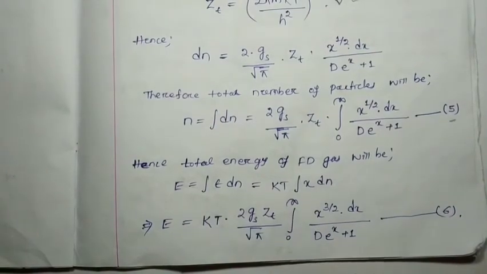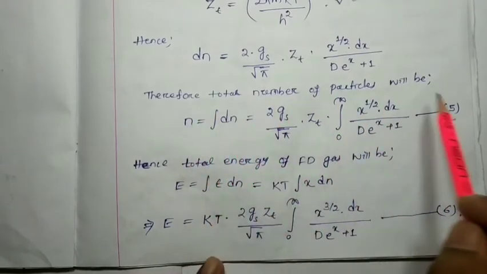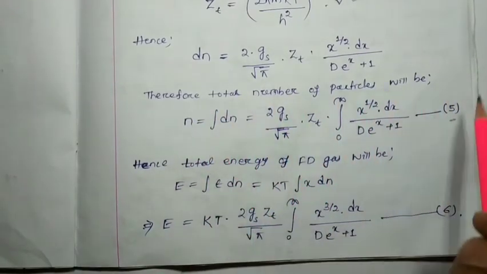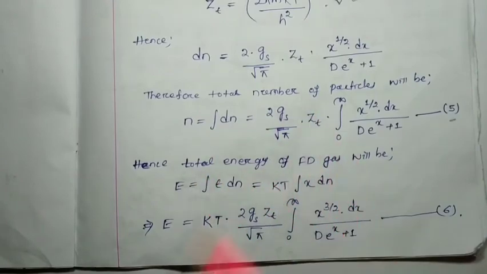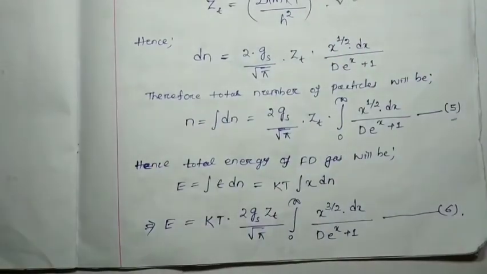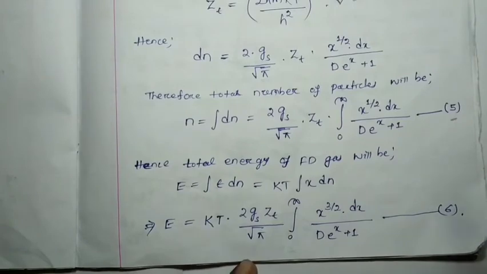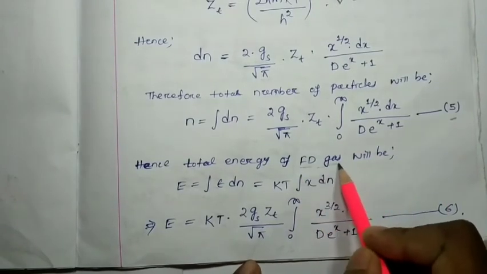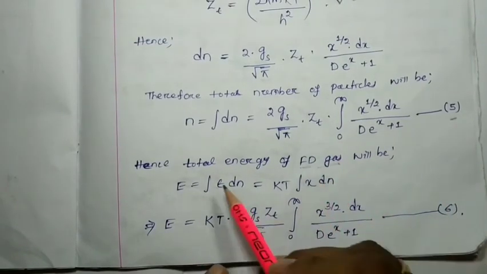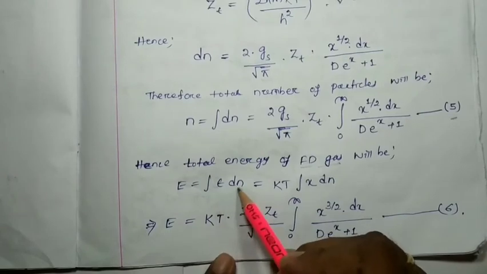Now, total energy of Fermi-Dirac gas. Here we found the total number of particles present in the Fermi gas, and now we are going to find out the total energy of the Fermi-Dirac gas. It will be the integration of epsilon into dn.